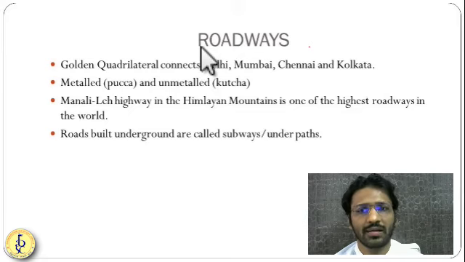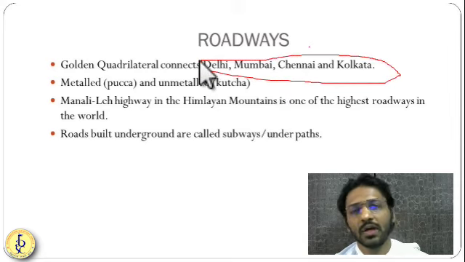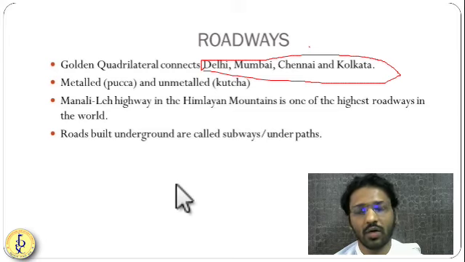The Golden Quadrilateral is nothing but a quadrilateral which is connecting four important business hubs in India. We know that Delhi, Mumbai, Chennai, and Kolkata are very important business hubs in India. If we connect them, then the mobility for goods, services and human beings will increase. So this is called the Golden Quadrilateral.